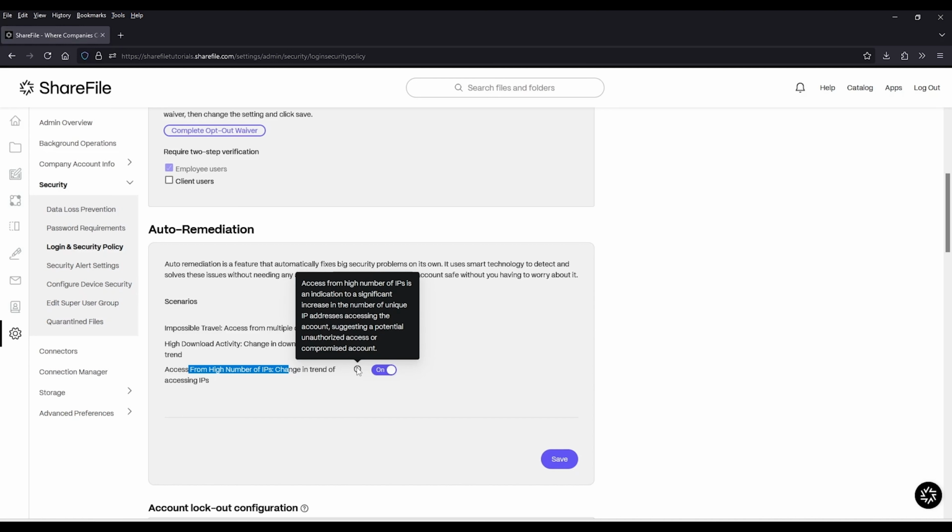So again, these are events that you don't have to monitor for. These are things that are automatically occurring, and when we recognize that they are occurring, ShareFile immediately takes action to prevent them from doing any harm to the account overall.